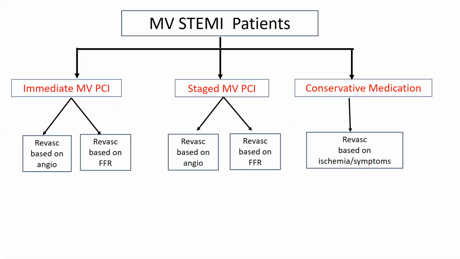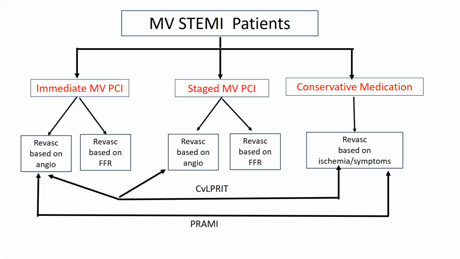Well, as I told you, we have three options in patients in multivessel PCI. Either we do the revascularization immediately, or we do it in a staged manner, or we have the conservative arm where we put the patient on medical therapy, which is not the one which is followed in the majority of patients. And you can stratify them based on angiogram.